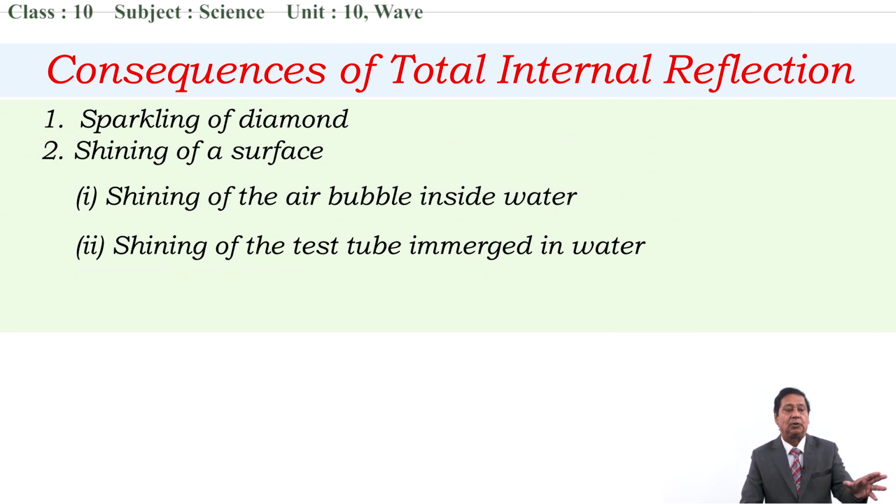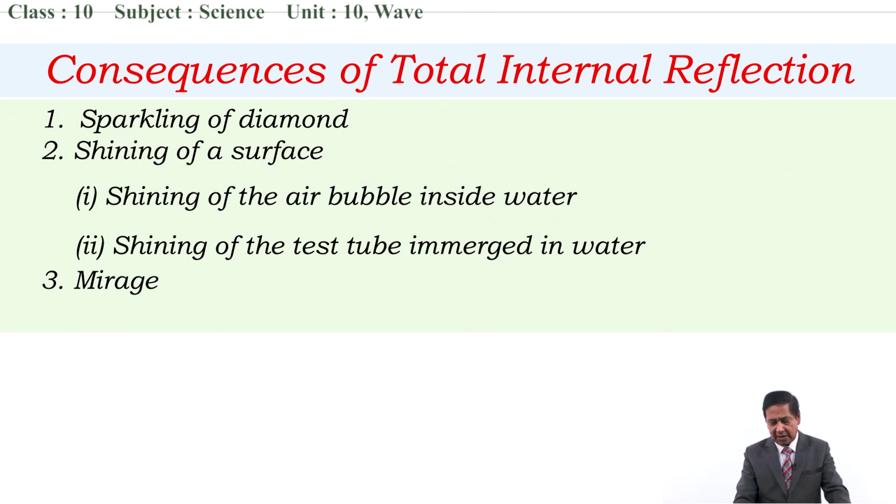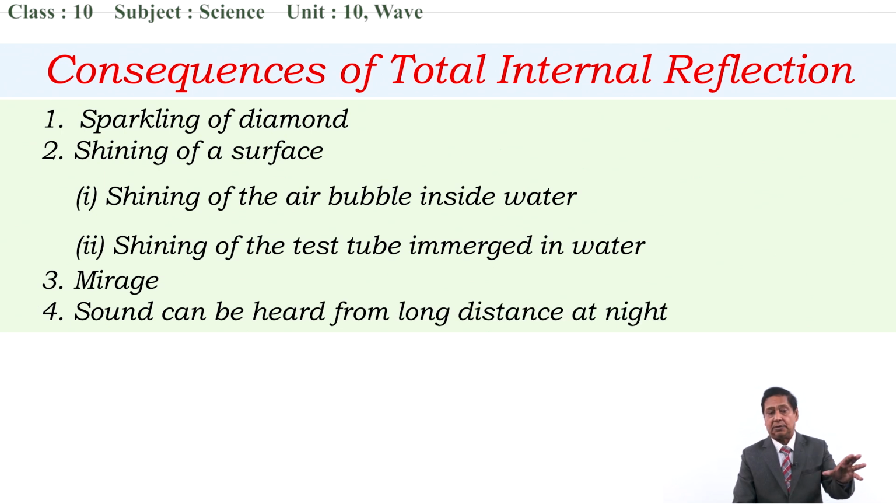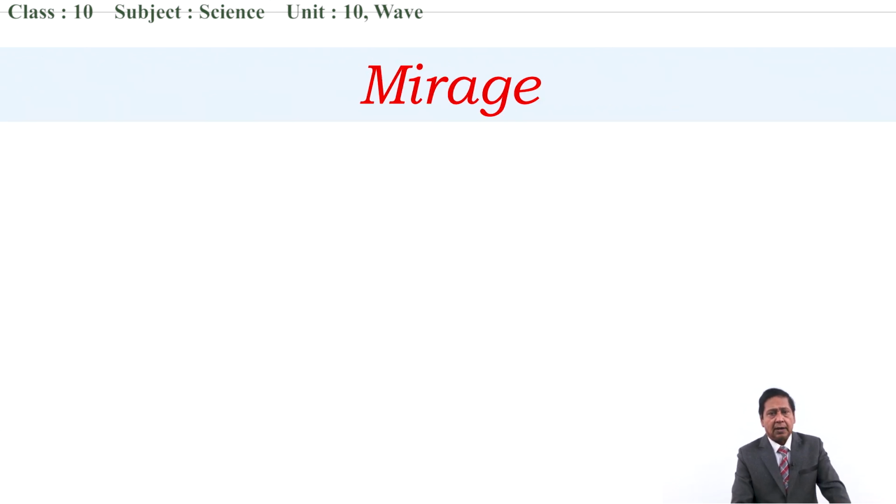Okay, let's have another, what I told you, mirage. This is very interesting. What is mirage? I want to explain in detail about the mirage, how it occurs, how we are able to see a mirage. But after the mirage, I'll talk about the sound which can be heard from a long distance at night. Let's have mirage first. Mirage can be observed in a desert.